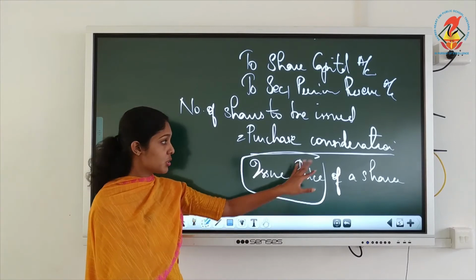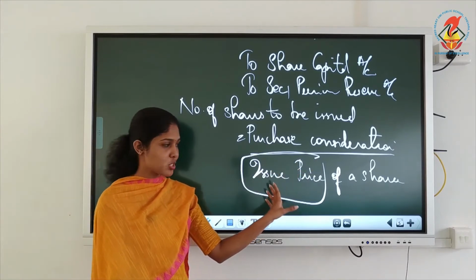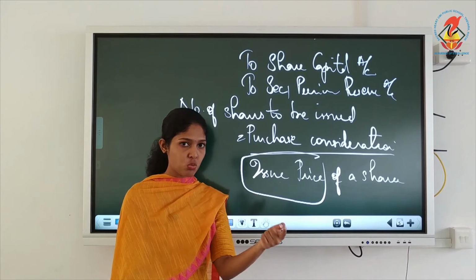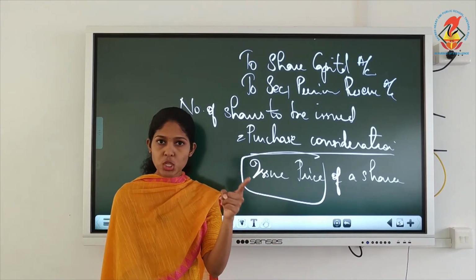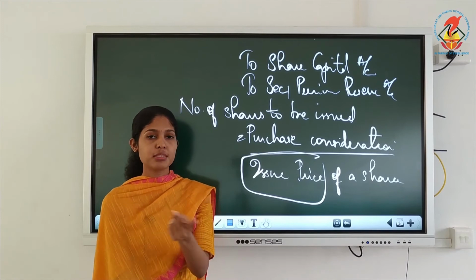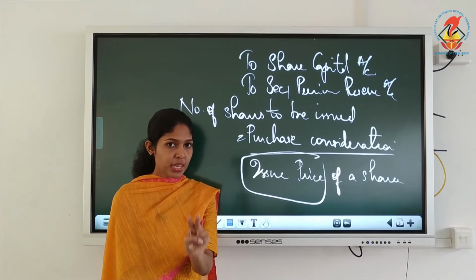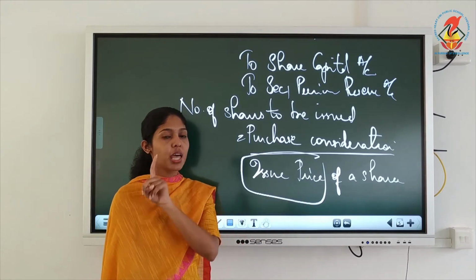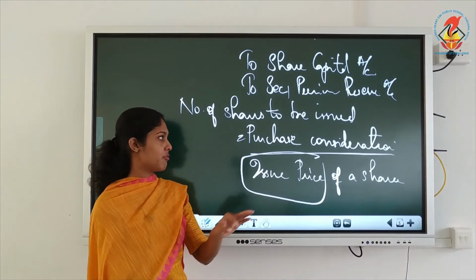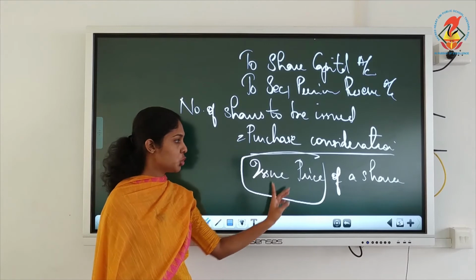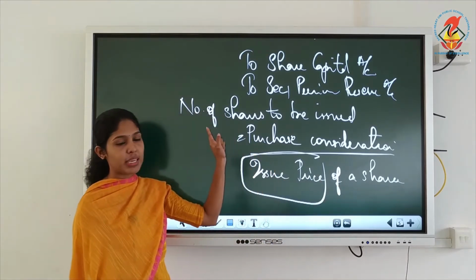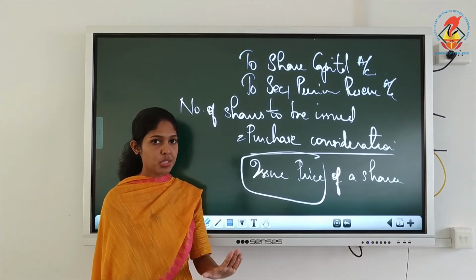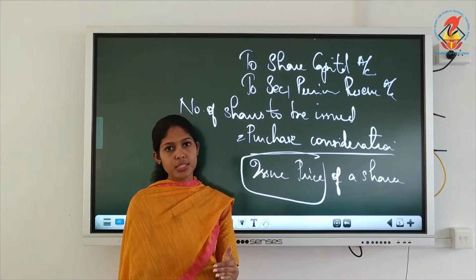The denominator is very important because what I wrote is issue price. See, don't draw a box here, that is just to highlight this word. Issue price of a share means, you have a difference between the face value and the issue price. Sometimes face value will be only 10, but we issued at 12, which means there is a premium. So premium will be added to the face value to get the issue price. So here what I have written is issue price, not the face value. So take that figure carefully. Purchase consideration divided by issue price of one share, you will get the number of shares to be issued. Okay, so this is all about this section, shares issued for consideration other than cash.